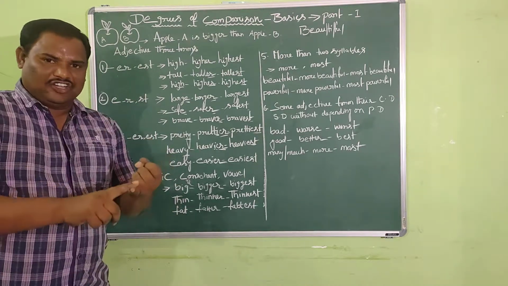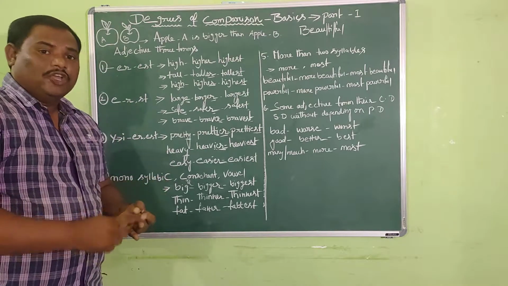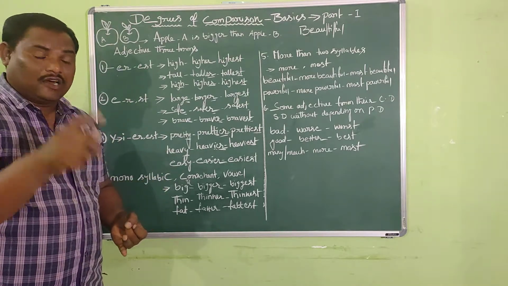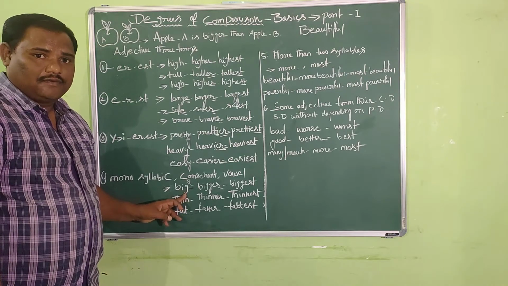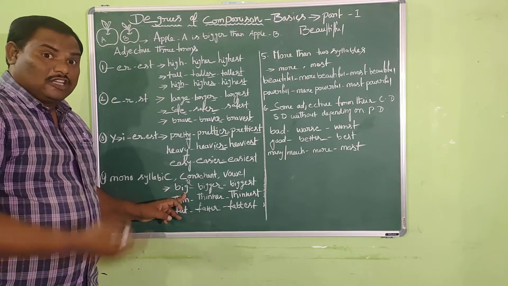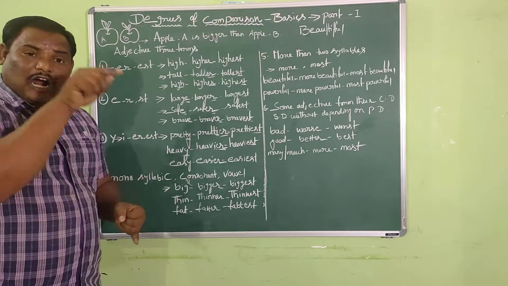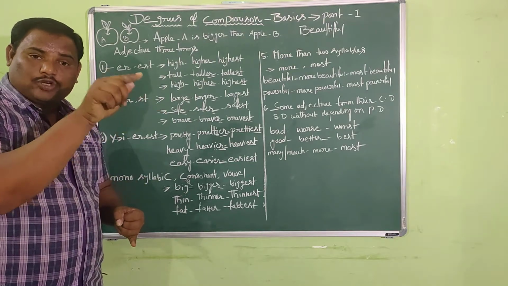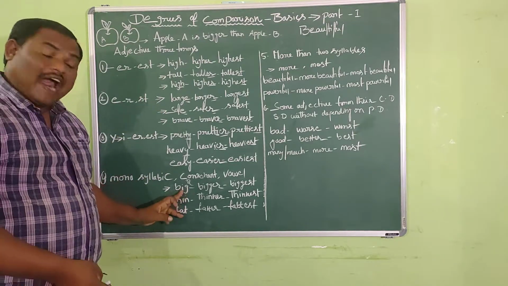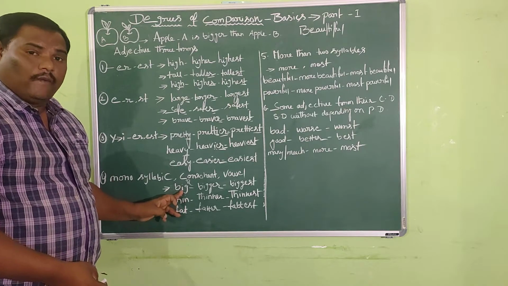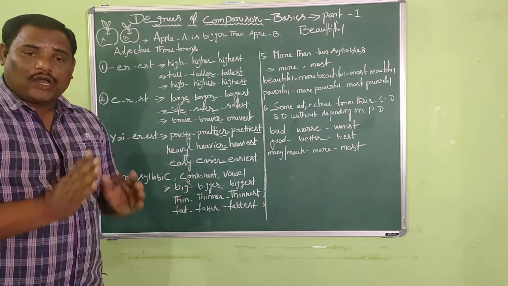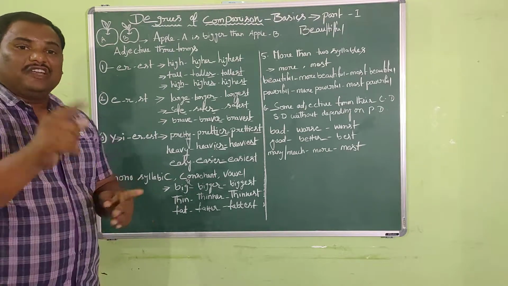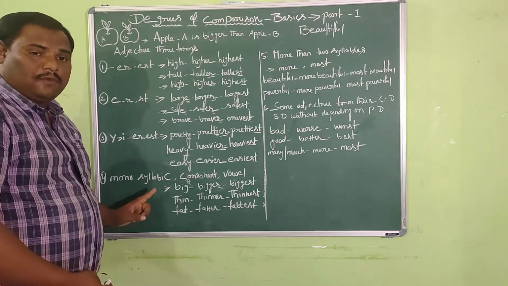Okay, the first condition is completed. What is the next condition? It should end in a consonant letter. Here G is a consonant letter, we know very well. And what is the third condition? That consonant letter should be preceded by a vowel letter. Here I is a vowel letter. So the positive adjective big has followed the three conditions that we discussed under the fourth spelling principle.